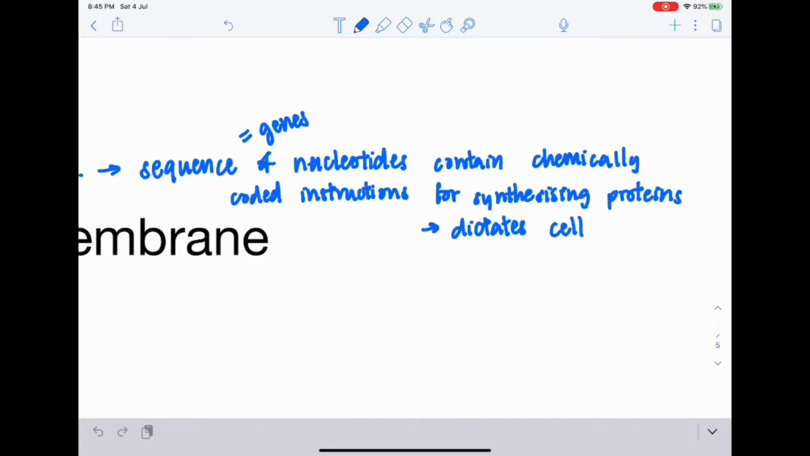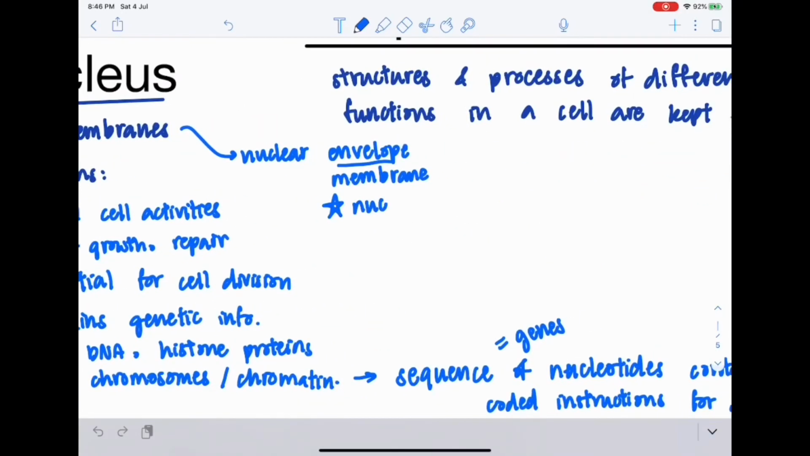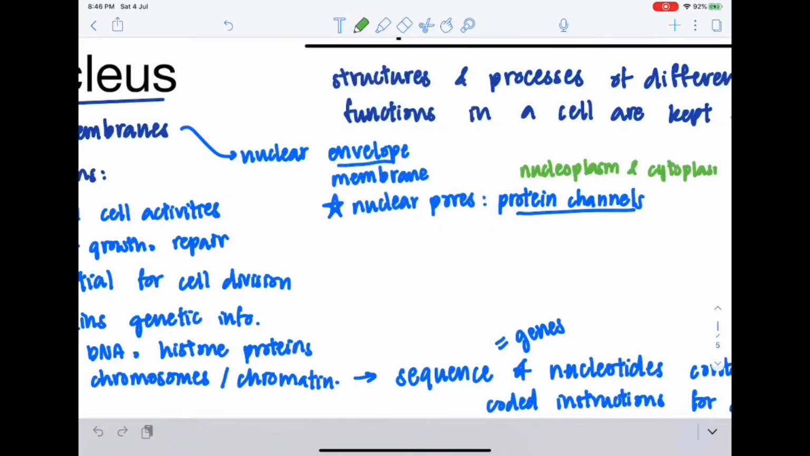The nucleus is one of the organelles in the cell that is bound by a double membrane system, which is known as the nuclear envelope or nuclear membrane. Within the nuclear membrane, there are nuclear pores, which are proteins that form channels between the nucleoplasm and cytoplasm. The nuclear envelope is also continuous with the rough and smooth endoplasmic reticulum.